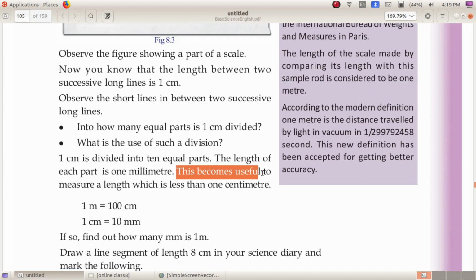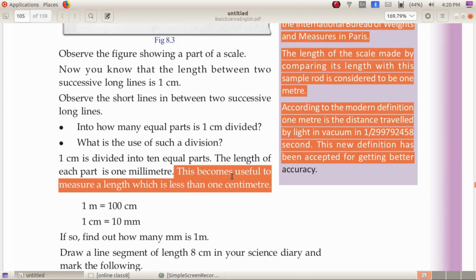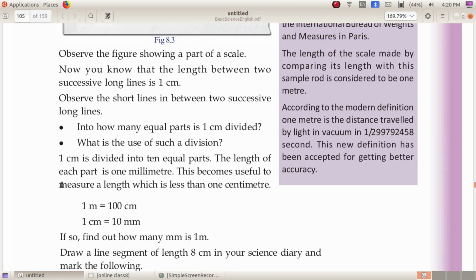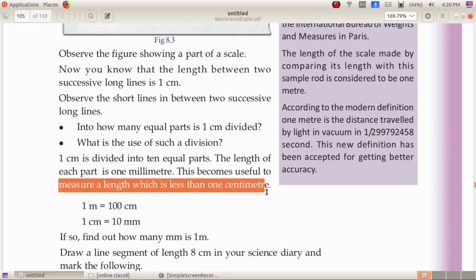What is the need of millimeter? This becomes useful to measure a length which is less than 1 centimeter. In order to measure lengths which are less than 1 centimeter, we can make use of these small divisions, and it is called millimeter.